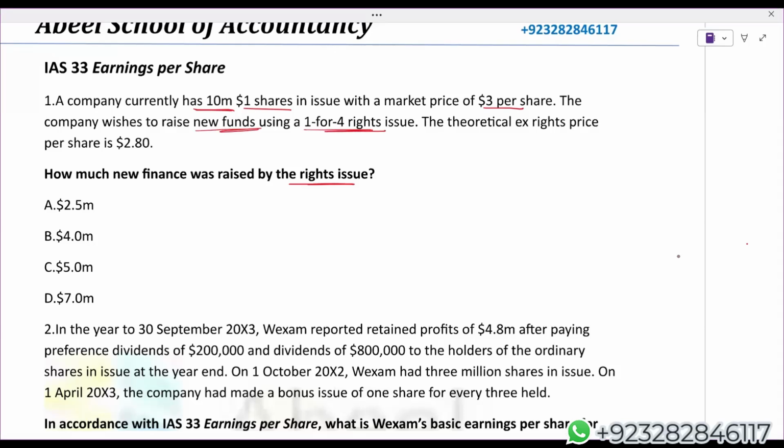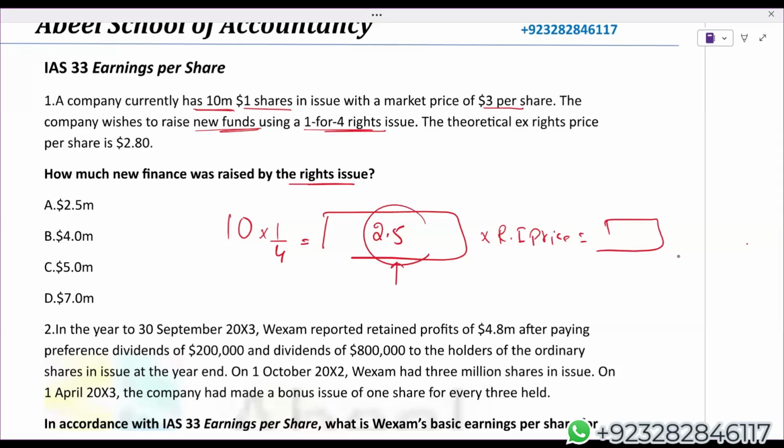Right now, they have 10 million shares. The company wants to make a right issue 1-for-4. Now listen, 1-for-4. So how many total right shares has the company issued? Can I say 2.5 million? These are the total number of rights. Now we just need to know the right issue price. If we know the right issue price, then multiply by the right shares issued, which are 2.5 million, multiplied by the right issue price. It will give us exactly how much finance the company has raised.